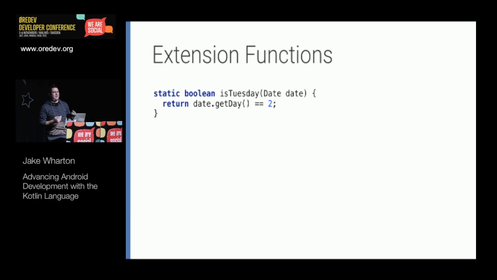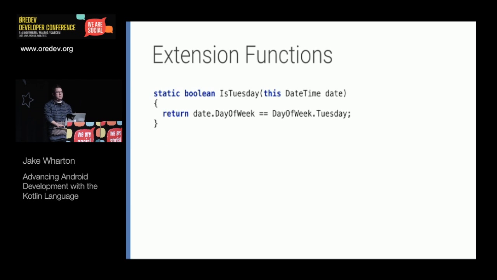So if we wanted to add a method to date in just pure Java, we would write a dateUtils class or dates class and put a static method on it, and that just takes in an instance and does something, potentially returning a value. So here I'm adding the ever useful isTuesday method to our dateUtils, and then we would just call it as a traditional static method.